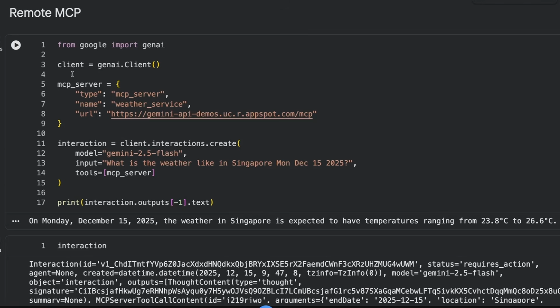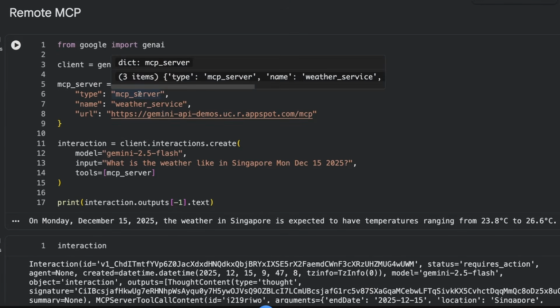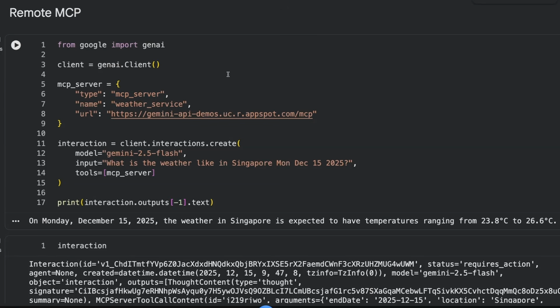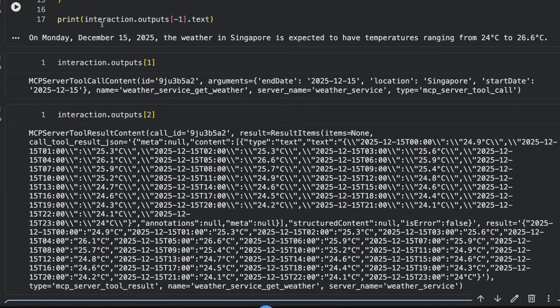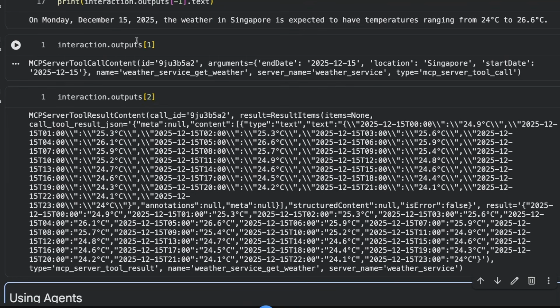So this is nice that all we need to just do is pass in that it's an MCP server, the name of it, the URL, and then the model can work out what to do with that. So we can see here that, okay, I've just passed in, what is the weather like in Singapore? It wasn't working if I just asked it for today. And then it's given me a response back there. And if I look at the interaction outputs here, I can see actually what was sent into that MCP server.